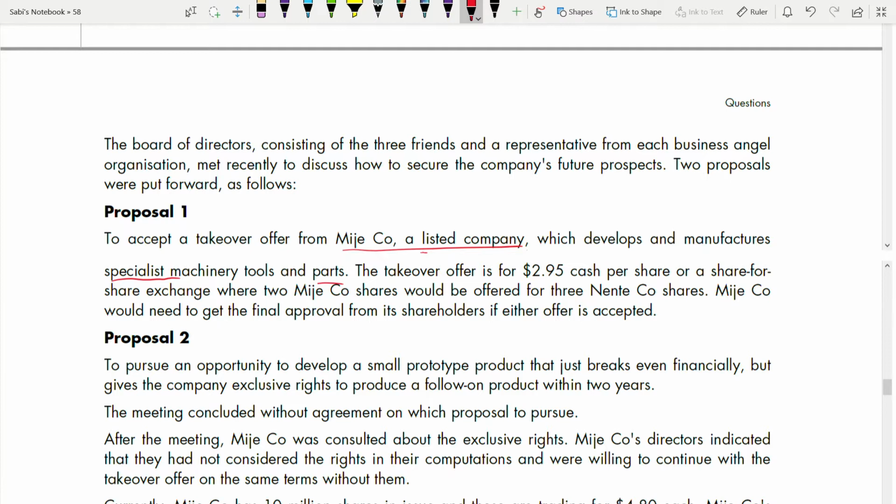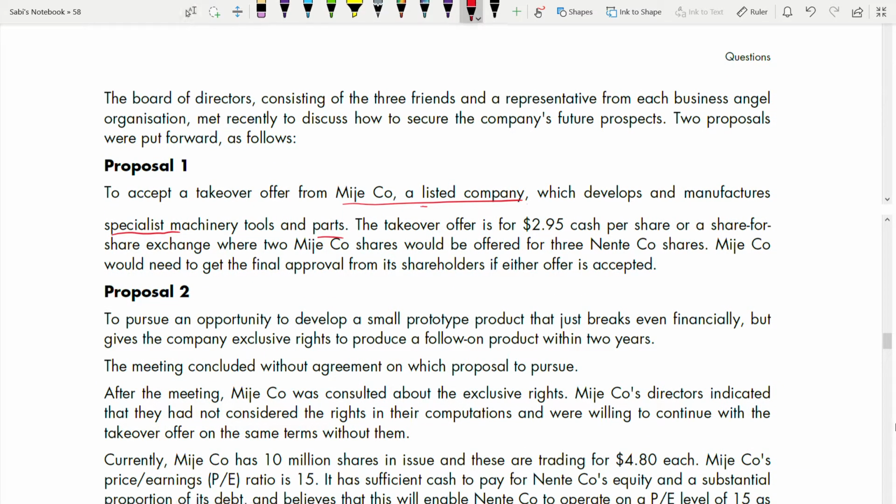Cash per share is an easy thing. That still is justified, the way the candidate's performance is justified in that. But the problem lies in the share for share exchange, to find the number of shares. So it is either cash per share or a share for share exchange. What is it? 2 shares for 3 Nente shares. 2 for 3.